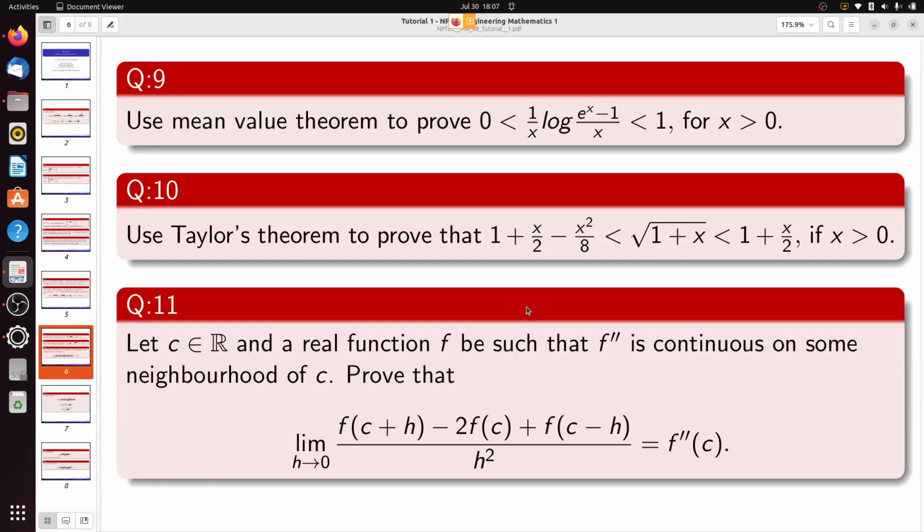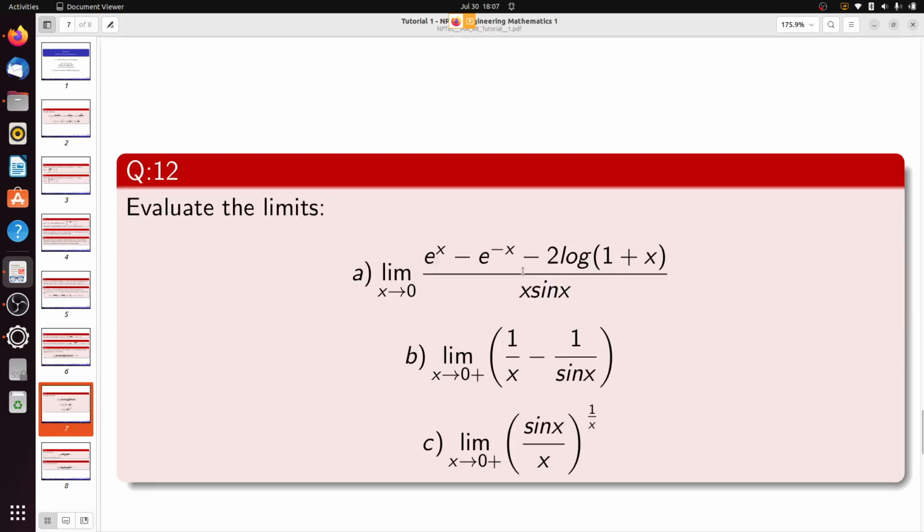There are 2 forms of the mean value theorem: one is Lagrange's mean value theorem, the other is Cauchy's mean value theorem. Both are proven using Rolle's theorem, so Rolle's theorem is the parent theorem here. Then I have given some problems on indeterminate forms, and you will see what we actually mean by indeterminate forms.